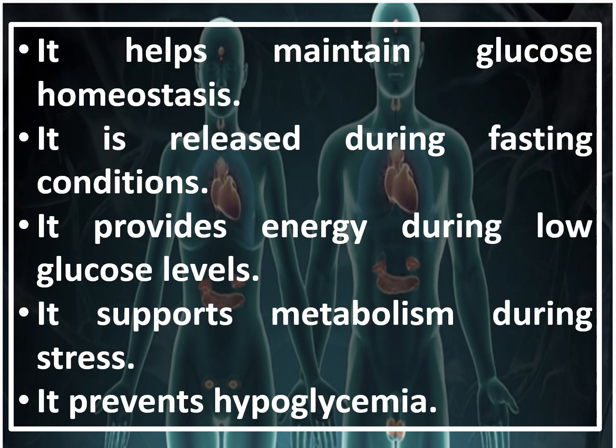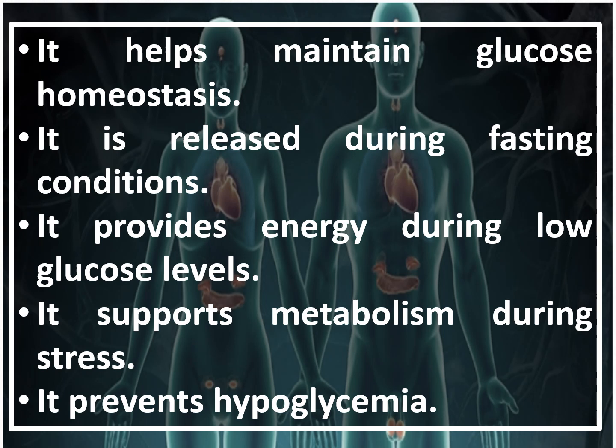Glucagon helps to maintain the glucose homeostasis, and it is released during fasting conditions, obviously, because during fasting your food intake will be reduced. So when there are no carbohydrates, for the functioning of the brain you require glucose. For the occurrence of ATP you require glucose. From where will the ATP be formed, from where do we get the glucose?